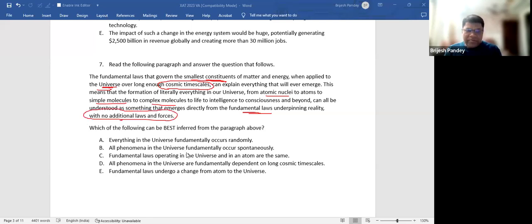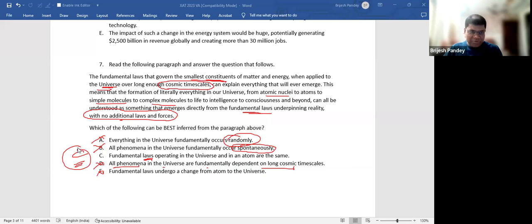What can be best inferred? Look at the options. All phenomena on long cosmic scale? No. All phenomena are dependent on the laws, not on the long cosmic scale. Some things will have long cosmic scale, something will not have long cosmic scale.